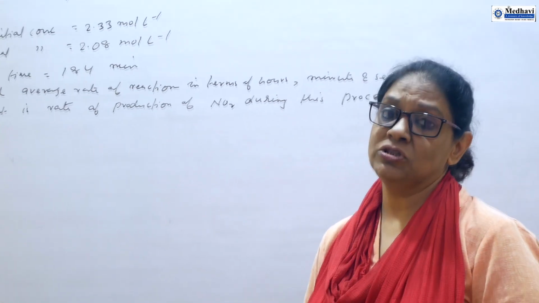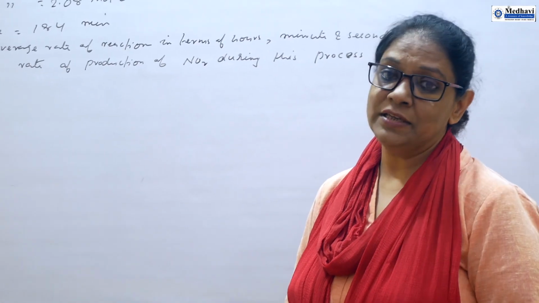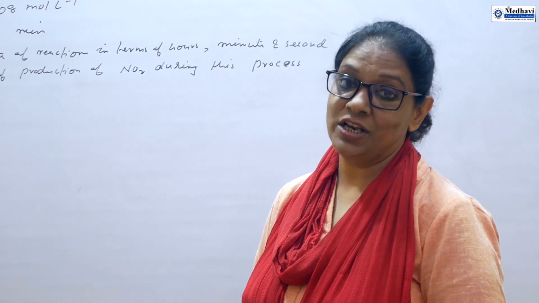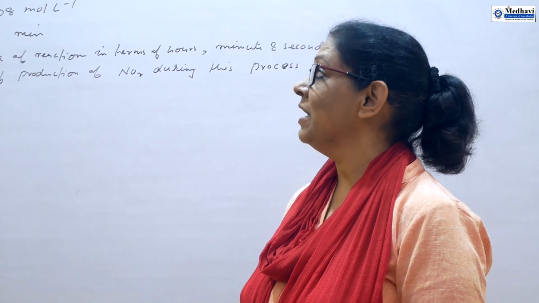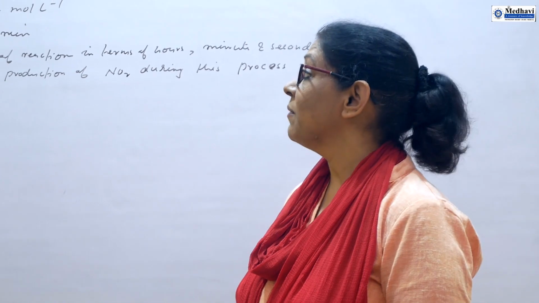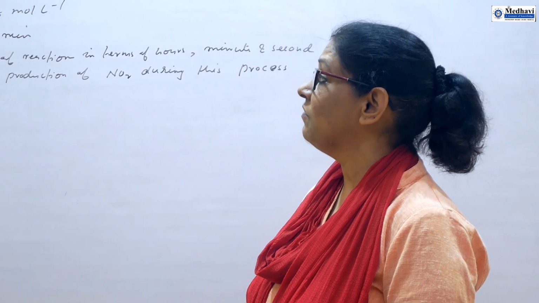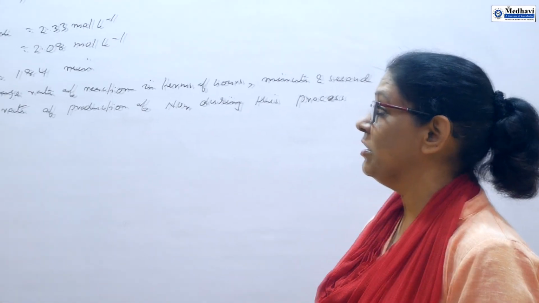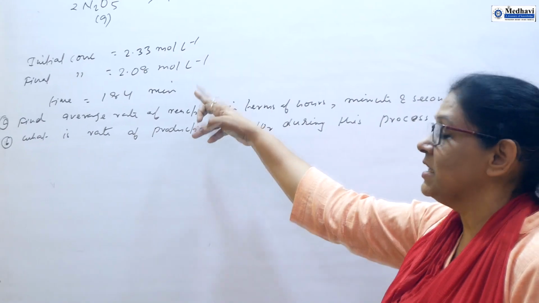Whenever we solve numericals based on a chemical equation, first we should know what information we are getting from the reaction, and then go to the question. In the question, the initial concentration of N2O5 is 2.33 mole per liter and the final concentration is 2.08, so the concentration is decreasing.